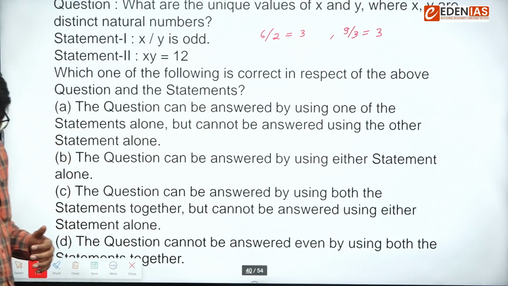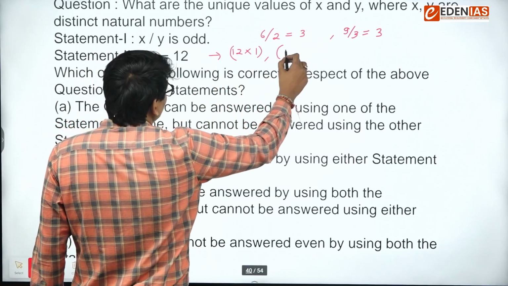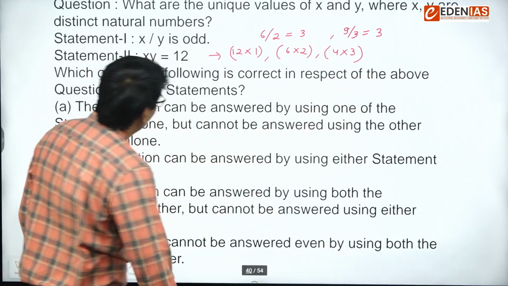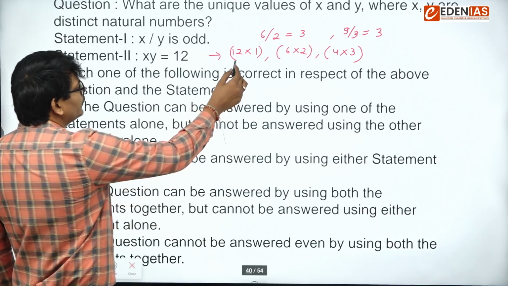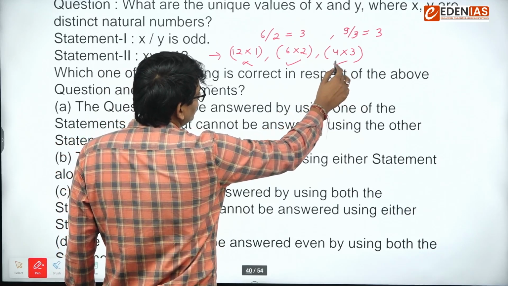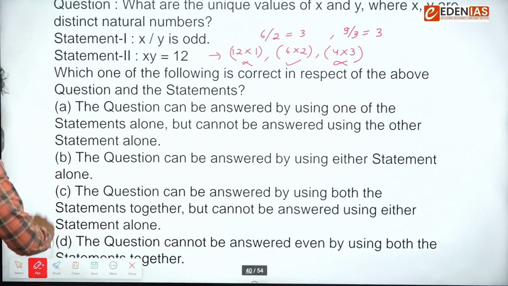So statement 1 alone cannot answer this question. So let's look at statement number 2. xy is 12. So here we are getting multiple values. Now, when we combine these two, if you check, 12 upon 1 is 12, not possible. 6 upon 2 is 3, valid. 4 upon 3, not possible. So we are getting a unique answer, which is 6 and 2 after combining. So the answer is option number C, that is after combining we can get the right answer. Okay, next.